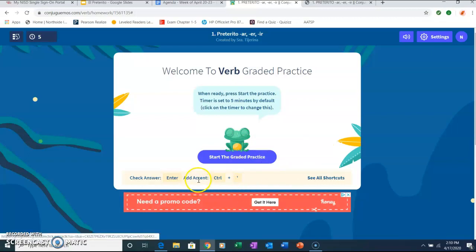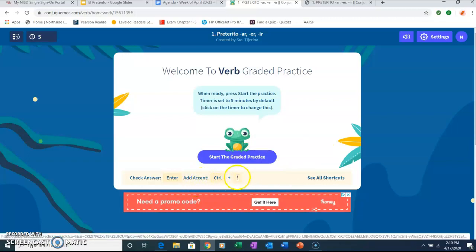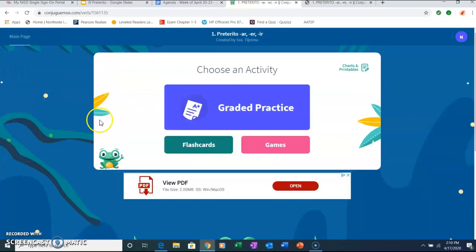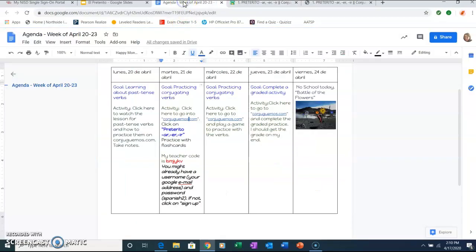It shows you here how to add an accent. The tilde right here is where the quotation marks are at. So you would press Control, and then the tilde right there, the quotation marks. You can do the graded practice. You can try it as many times as you want. And then I will get the grade on my end, okay? And going back to the agenda, it says here on Tuesday, practice flashcards. Wednesday, play a game. And Thursday, complete the graded practice.